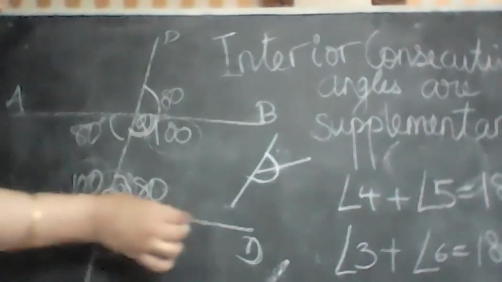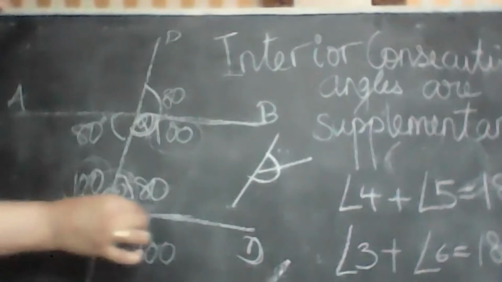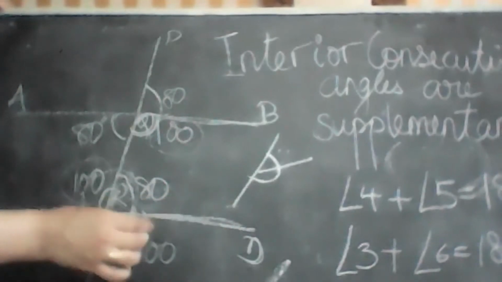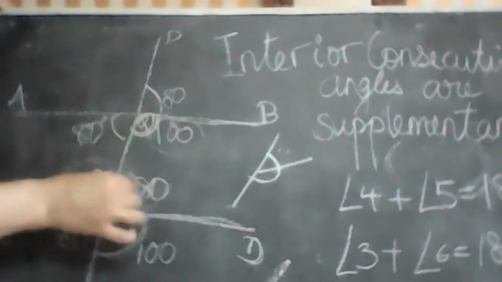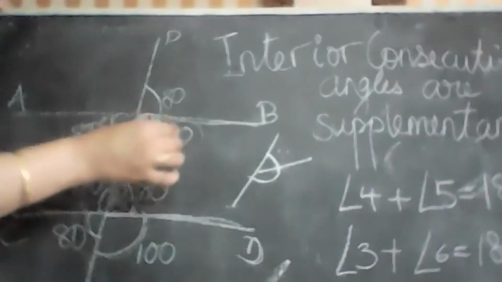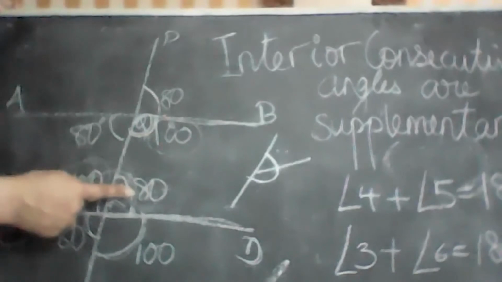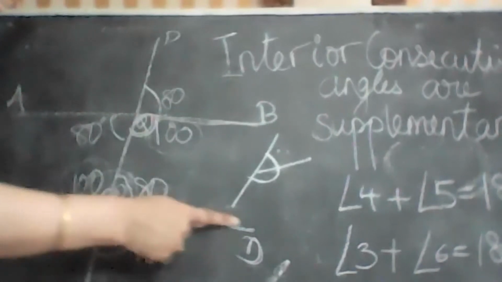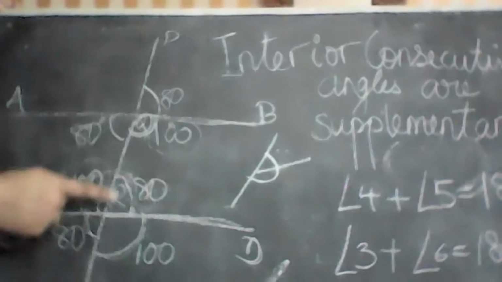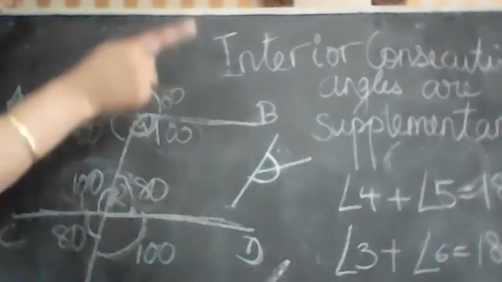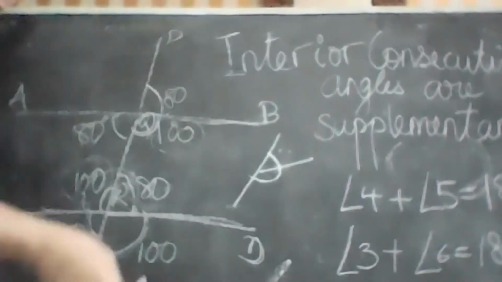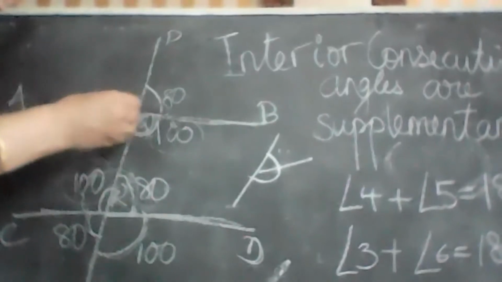What are these angles called? Supplementary angle. And one more, ma'am, supplementary angle. These two are supplementary for another reason. The measures of these angles complete as supplementary angles. But what are these angles called? Interior consecutive angles. Thank you. What is the measure for this one?